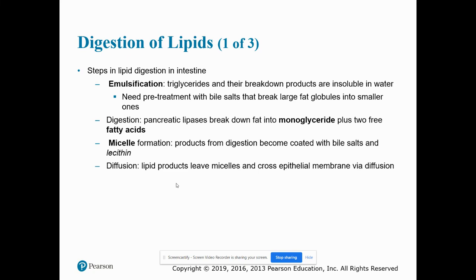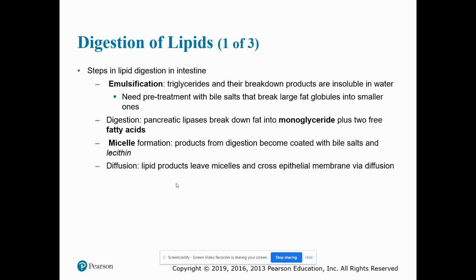Digestion of lipids. So steps in lipid digestion in the intestine begin with emulsification. Triglycerides and their breakdown products are insoluble in water. That is the whole lipids do not dissolve in water thing. So they actually need a pre-treatment with bile salts that are going to help break down large fat globules into smaller ones. The next step is digestion. Pancreatic lipases break down the fat into a monoglyceride plus 2 free fatty acids.